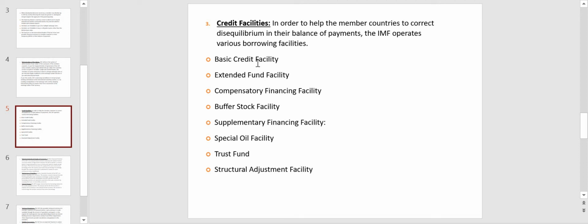In that situation, the member country will buy the currencies of other countries in the form of SDRs for their own currency, and they will see that the balance of payments is set right. Okay, and this loan is repaid when the member repurchases its own currency with other currencies. So when there is a balance of payment problem, basic credit facility is available to member countries.